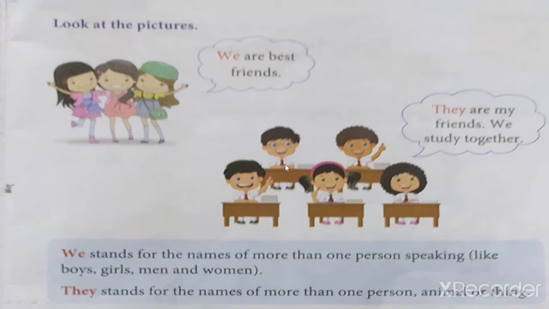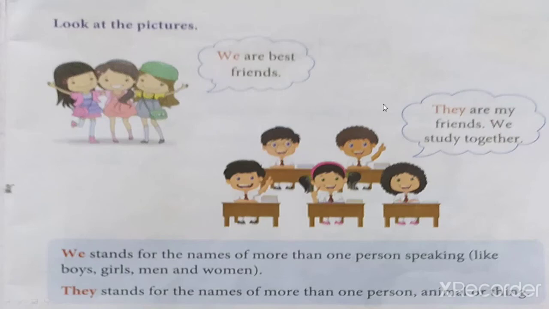So what will they use? They will use they. They are my friends. We study together. See this boy. This boy is telling that they means he is talking about all these children.